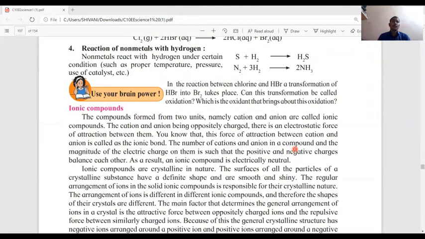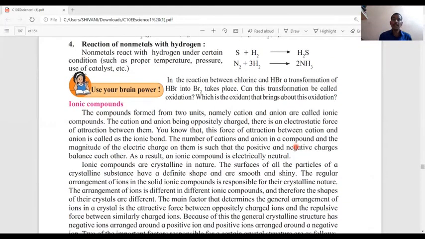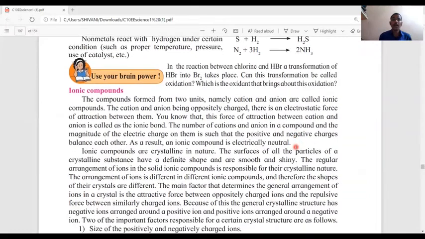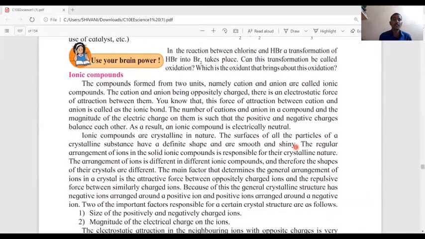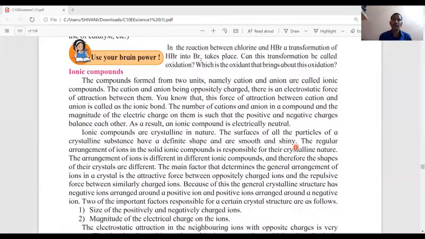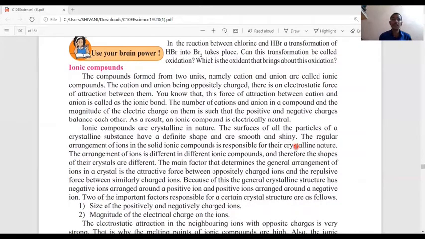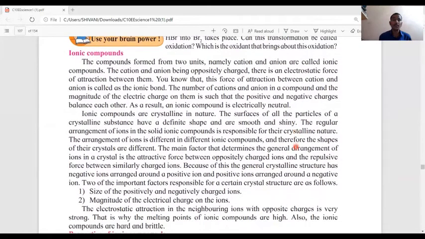Now, we are going to discuss ionic compounds. The compounds formed from two units, namely cation and anion, are called ionic compounds. The cation and anion being oppositely charged, there is an electrostatic force of attraction between them.